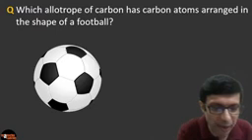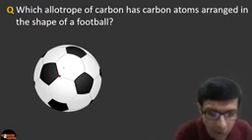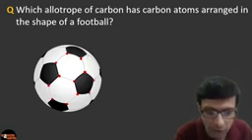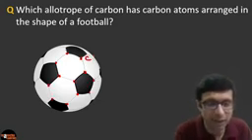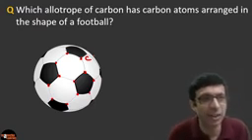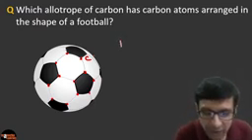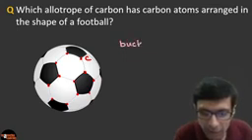You know that carbon atoms are on all these points. If you consider the football shape, on all these edges and places, you have carbon atoms. And what is the correct answer? Fantastic. I can see a lot of you are writing it. Superb. The correct answer is Buckminster fullerene.